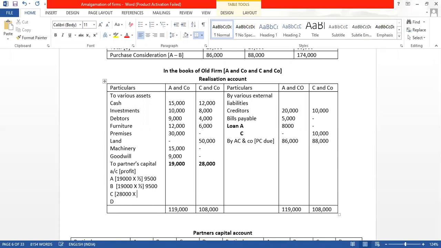28,000 into 1 divided by 2, how much will it come? Divide by 2, it will come to 14,000.